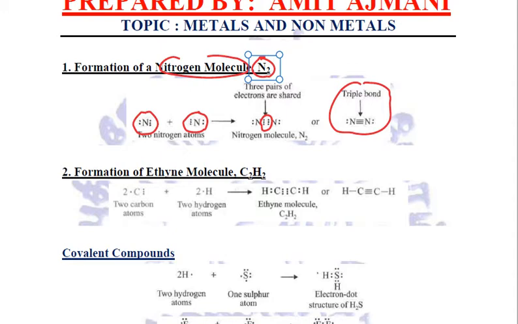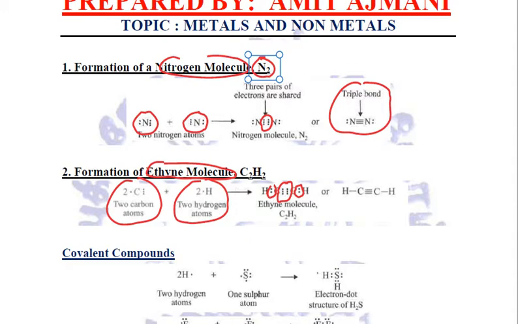Exactly the same way, the ethyne molecule is formed. In ethyne we have 2 carbon atoms which react with 2 hydrogen atoms. Hydrogen can only share one electron, because it has only one electron to share. And 3 electrons each are shared by the carbon atoms among themselves.